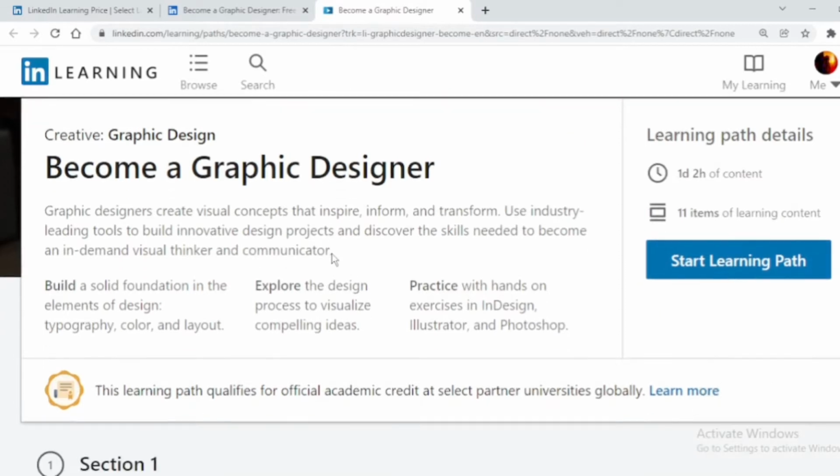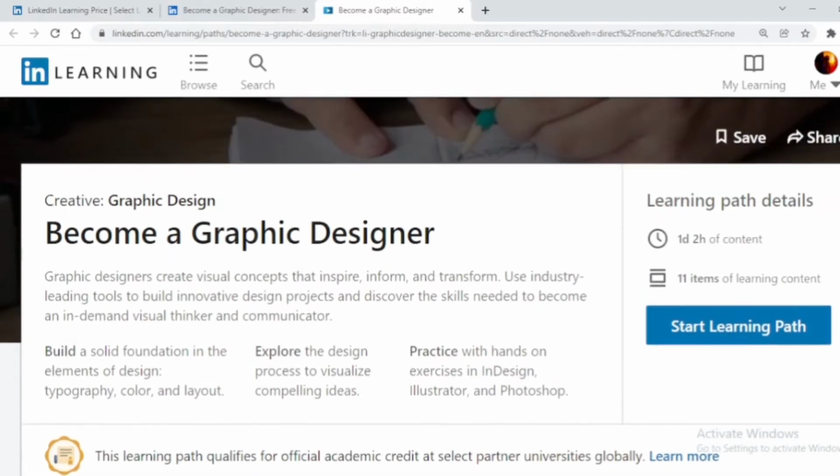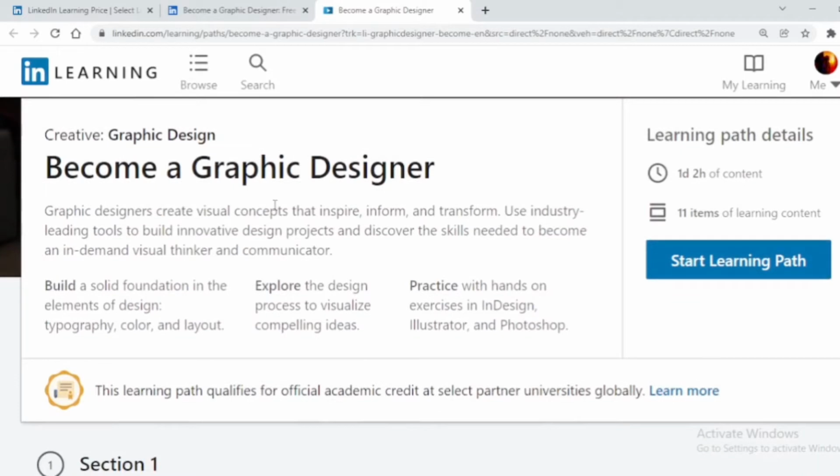So become a graphic designer. And then this is the course basically, and it inspires and all this, you can read it. Then build and explore and practice. You are going to do this in the course, and then you will get a learning certificate, learning path qualifier, official academic credit for selective universities globally. This is written over here. So this is all about the certificate and start learning path.